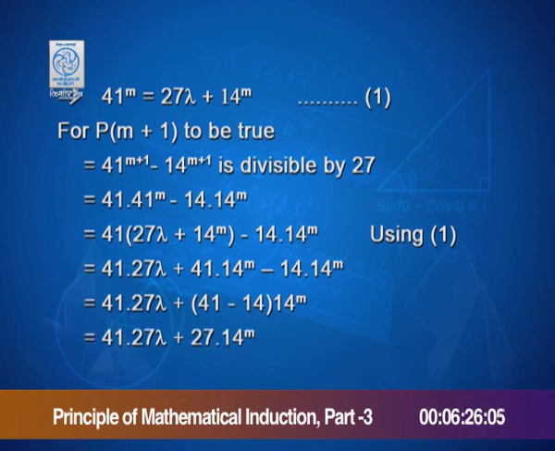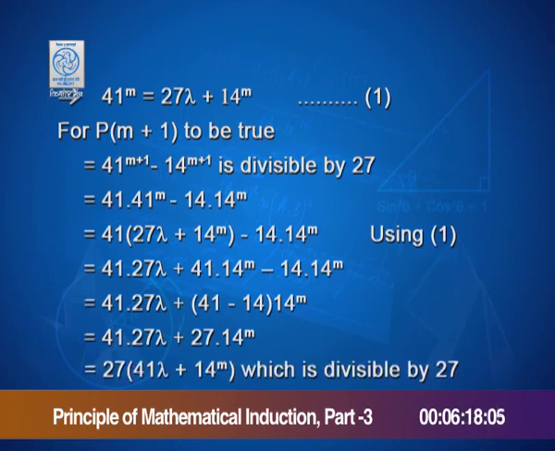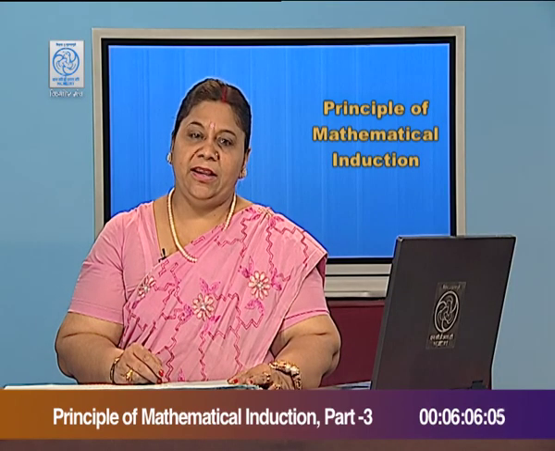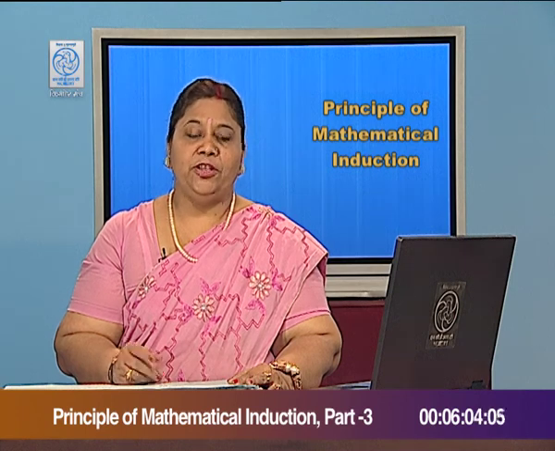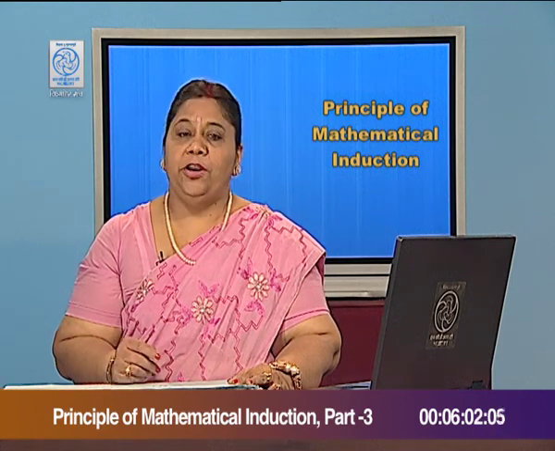That gives 41 into 27 lambda plus 27 into 14 raised to m. On simplification, we get 27 common, 41 lambda plus 14 raised to m, which is divisible by 27. This implies P of m plus 1 is true. Hence, by the principle of mathematical induction, P of n is true for all n belonging to N.